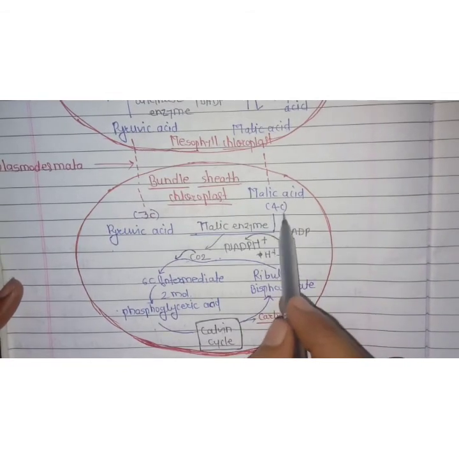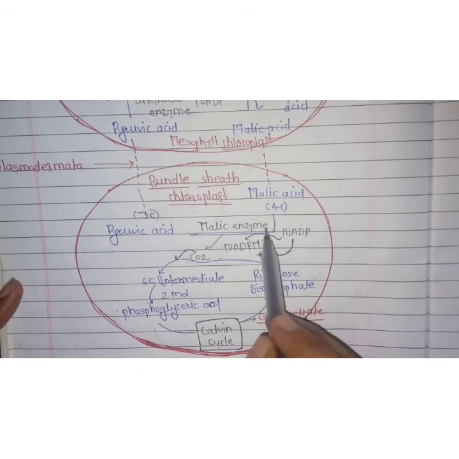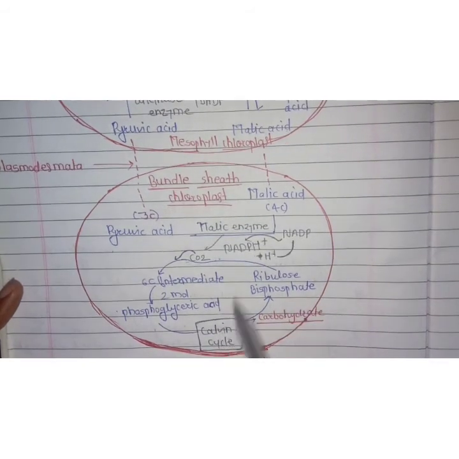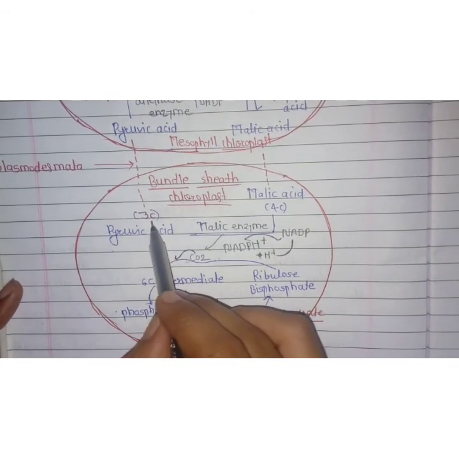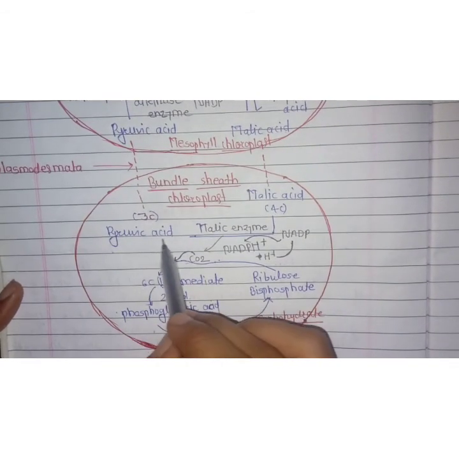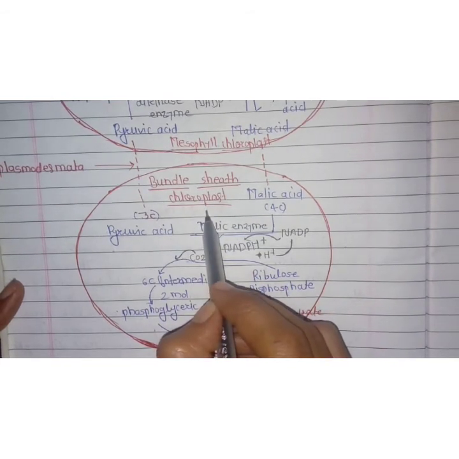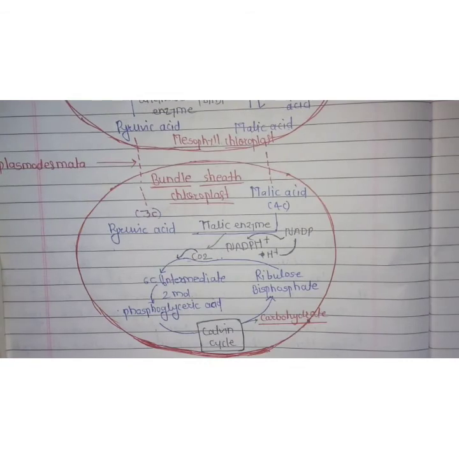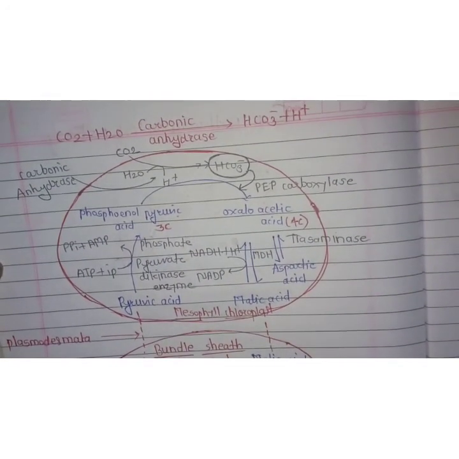Malic acid is a 4 carbon compound; among them one carbon enters the Calvin cycle and the remainder forms pyruvic acid, a 3 carbon compound. When pyruvic acid is formed inside the bundle sheath chloroplast, it enters the mesophyll chloroplast via plasmodesmata.